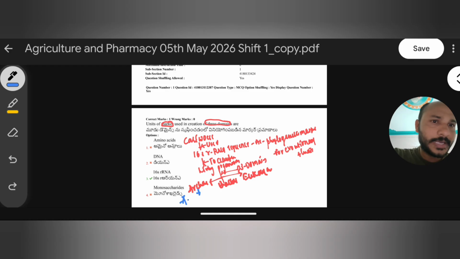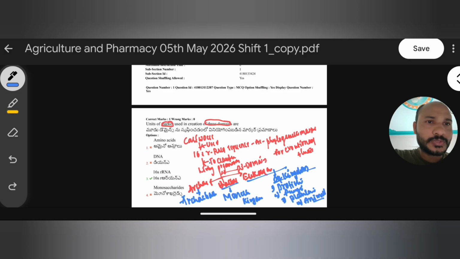The archaea domain includes the archaebacteria group only. It is a primitive bacteria. The bacteria domain includes a kingdom called Monera kingdom, only Monera kingdom. Now the eukarya domain includes four kingdoms, very important. They are Protista, fungi, plantae, and Animalia kingdom. So likewise Carl Woese proposed three domains by using the 16S ribosomal RNA sequence. So here the right answer is 16S ribosomal RNA.